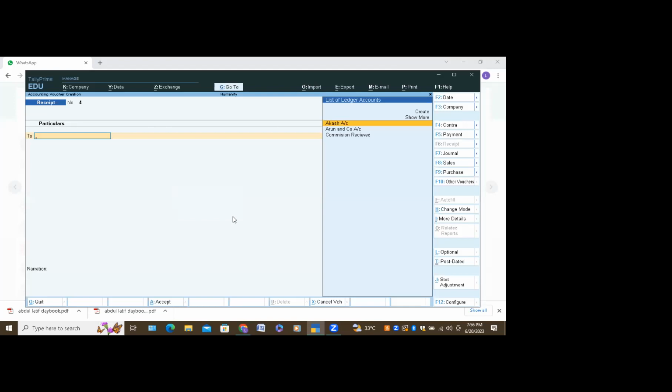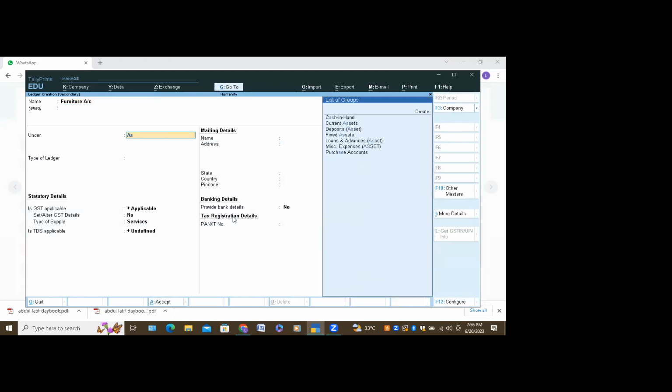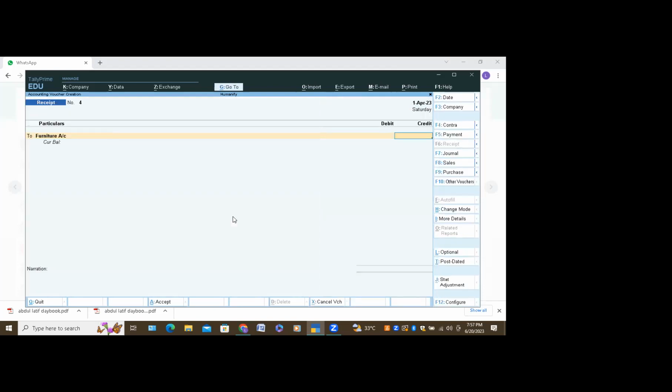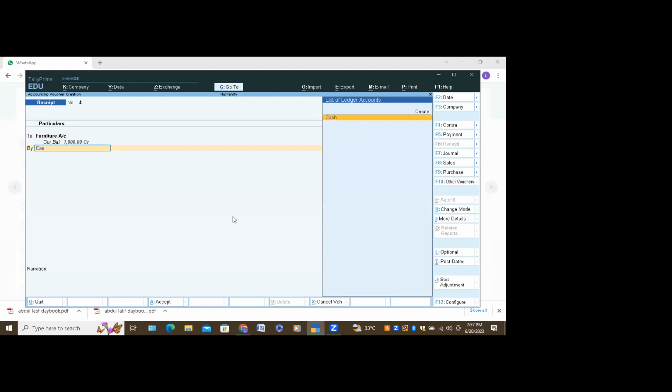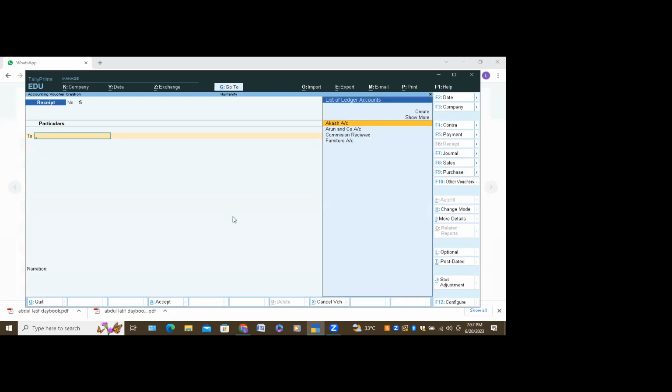Use Alt Tab, then Alt C from the keyboard. So furniture account, do enter. You type asset, it will come automatically. You can see the right side: fixed asset. You select. Control A, accept, give the total amount, do enter, select cash, do enter, accept. That's all. Next question: Alt Tab only you do.